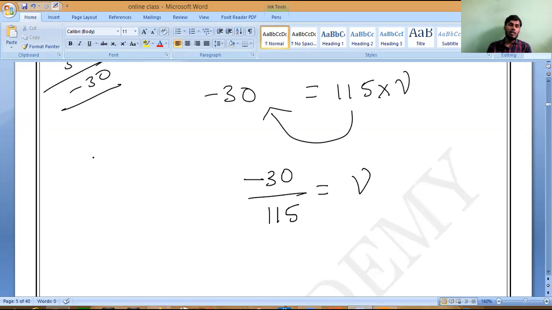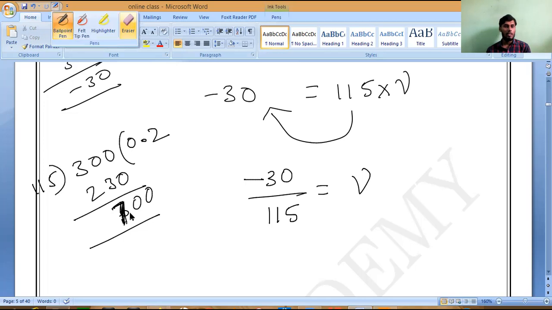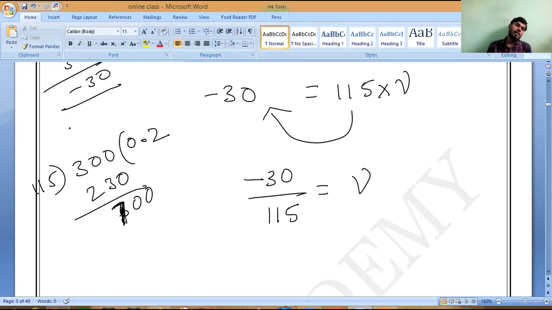Now please all of you do this division, 30 divided by 115. It won't go, so I can keep a point, I can keep 0. Now 115 twos are how much? 115 twos are 230. Correct? So 70 is remaining. So point is there, 0. Now 115 sixes, all of you check how much. 690.